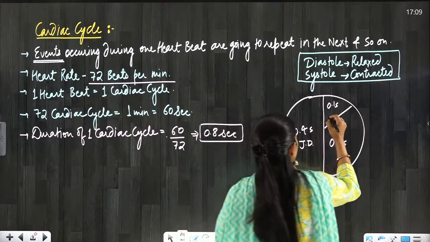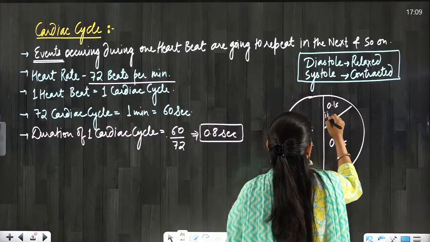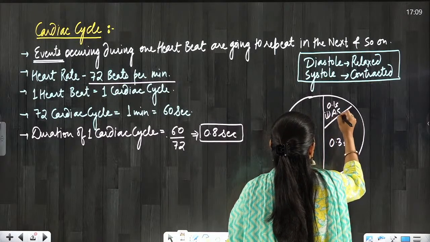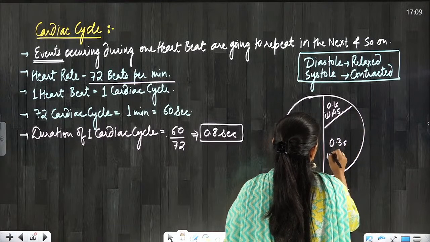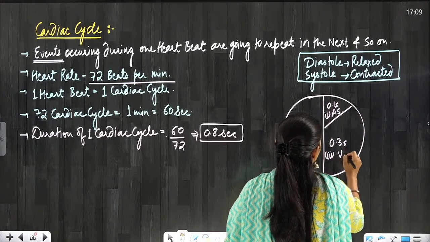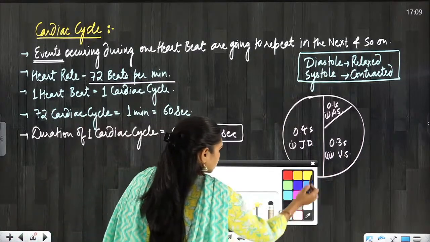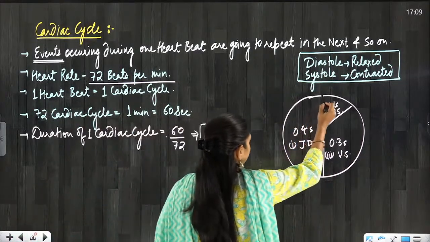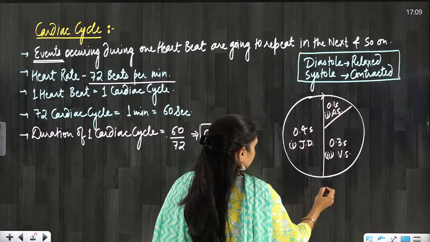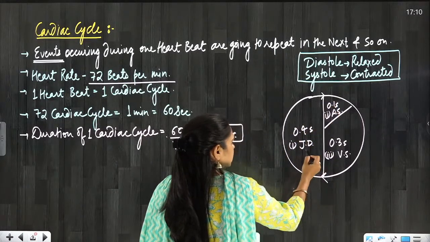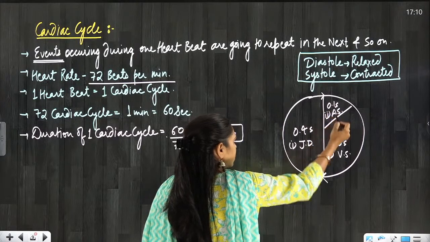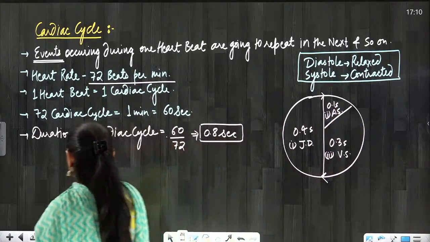The second event is atrial systole, and the third event is ventricular systole. Please look here, the cycle is going in this direction: first joint diastole, then atrial systole, then ventricular systole.